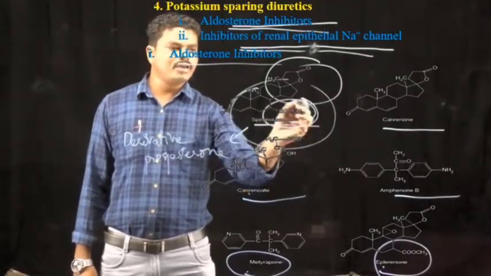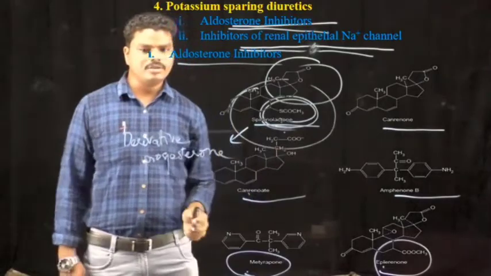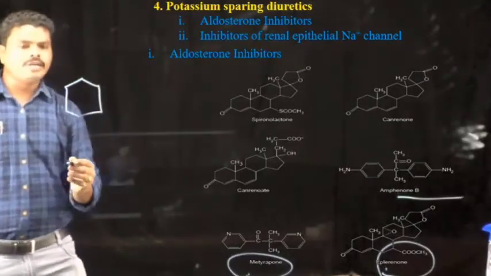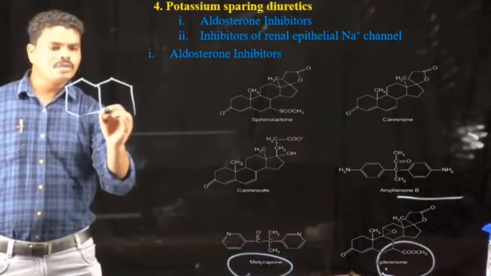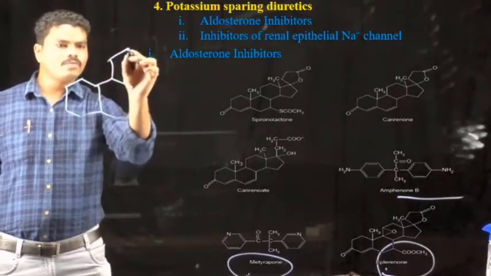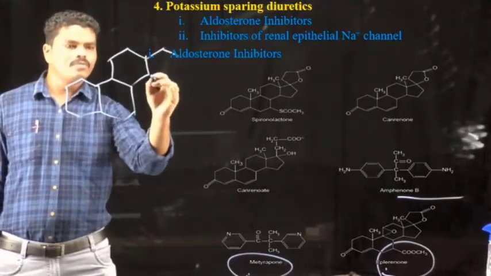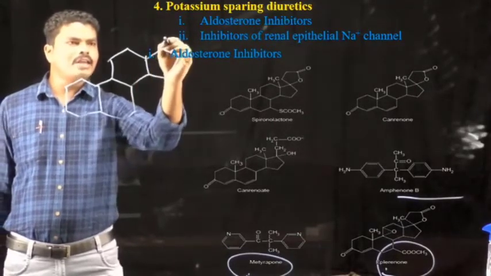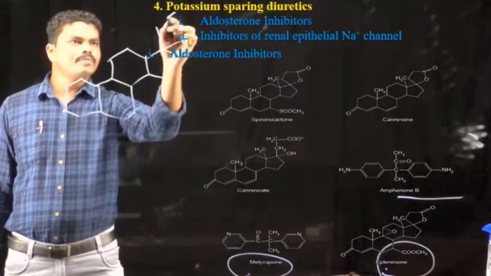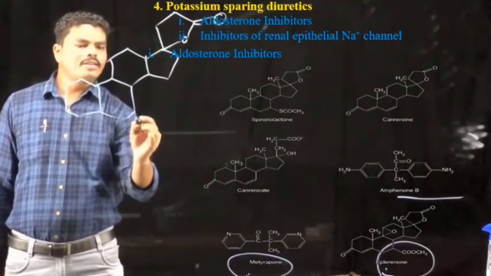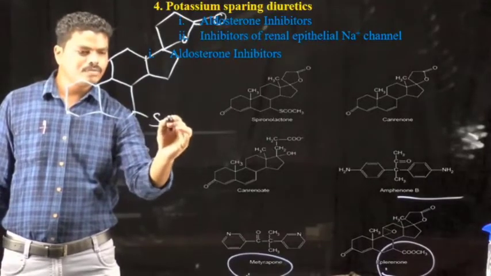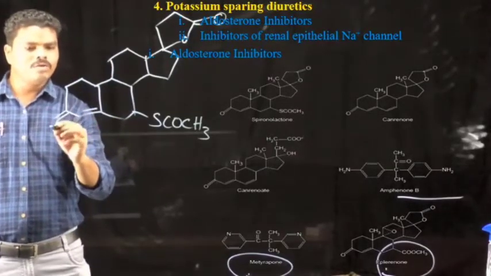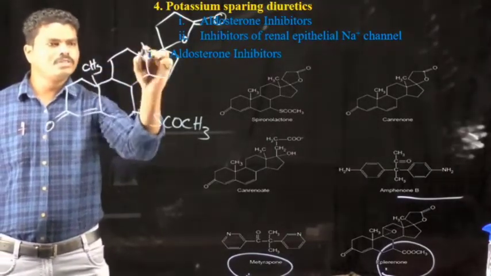Also it has the acetyl thiol group at the second position as a substituent. That means spironolactone is a steroidal moiety, also a derivative of progesterone. It consists of the steroid group, and to this steroid moiety a lactone ring is attached. And at the second position it has the acetyl thiol group. So this is the structure of